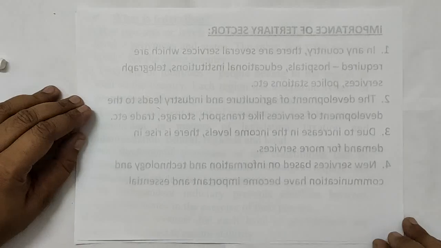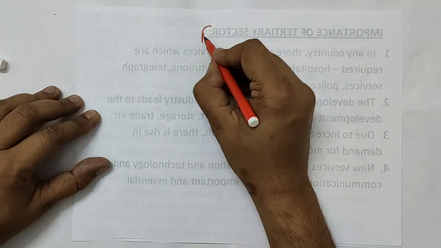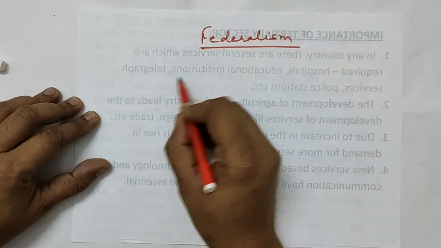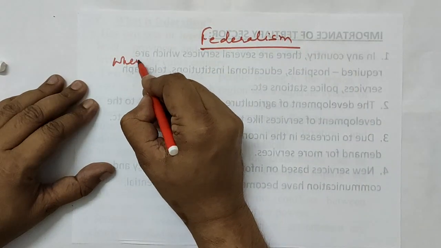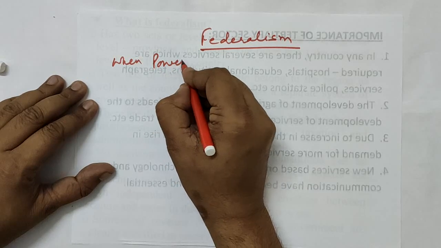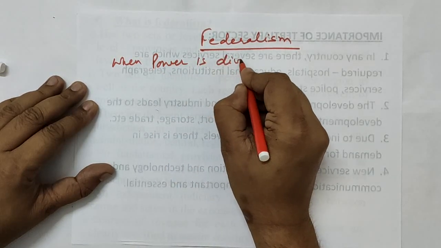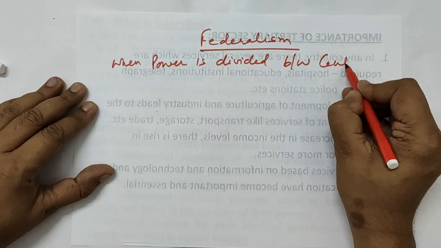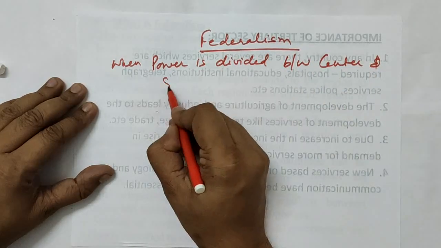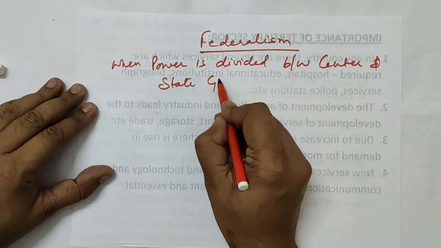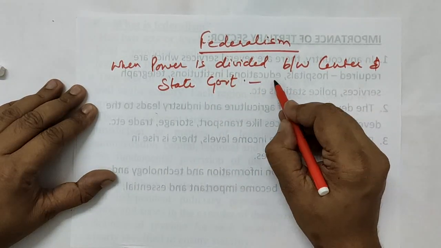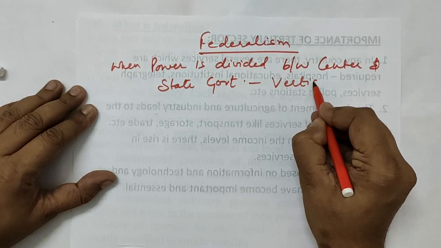When we talk about federalism, it is when power is divided between center and state government. This one you have seen in your previous chapter as the vertical form of government also.